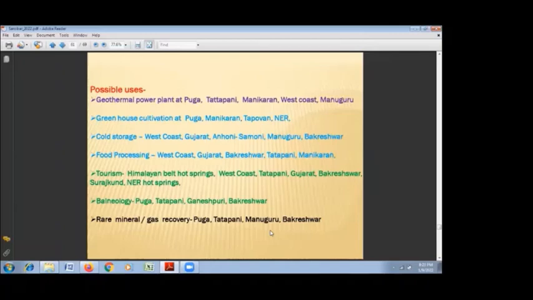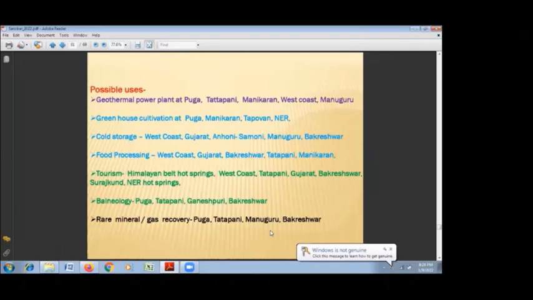One of the other uses of the geothermal, because geothermal water goes under deep circulation in the subsurface, it has a lot of water-rock interaction, and it collects minerals, means dissolved minerals or elements, and some of the gases also along with it. That is why rare mineral recovery is possible, that is sulfur, arsenic, cesium, and borax.